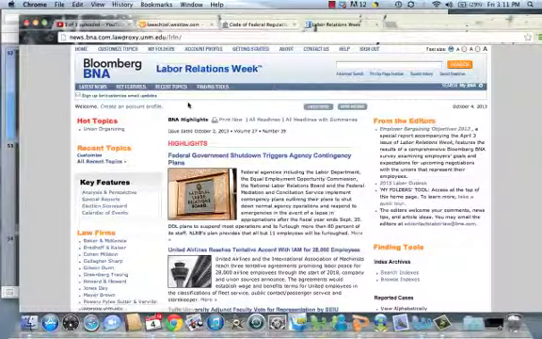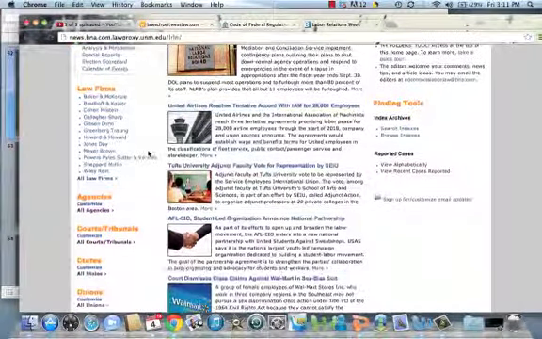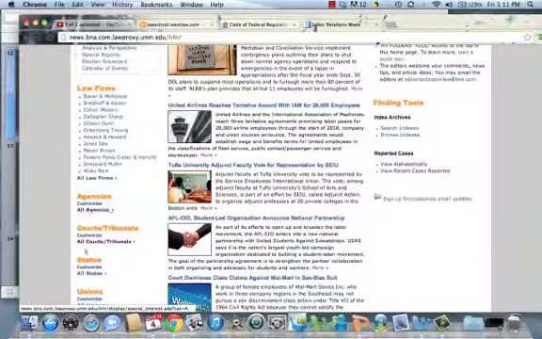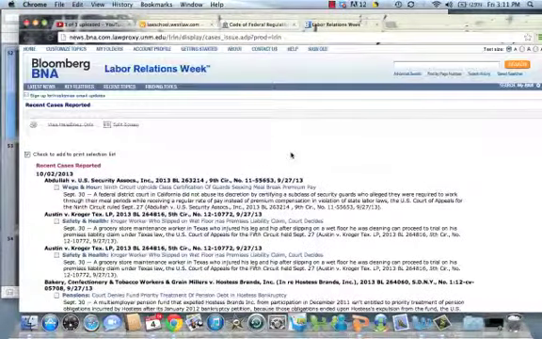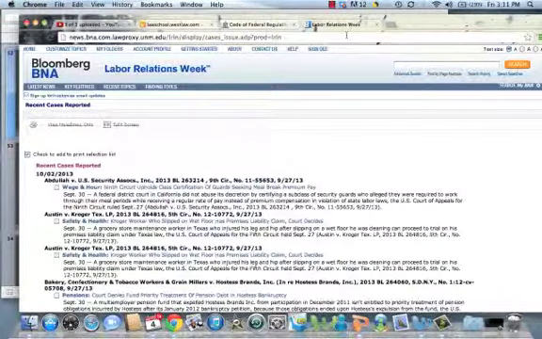Labor Relations Week, clicking in there. As you can see, they not only have information on agencies and courts and tribunals, but they have finding tools and reported cases. So you can look at recent cases reported. And they'll give you lists of cases reported. This actually looks like they're at the federal level. Okay, so they've been appealed out into a court.